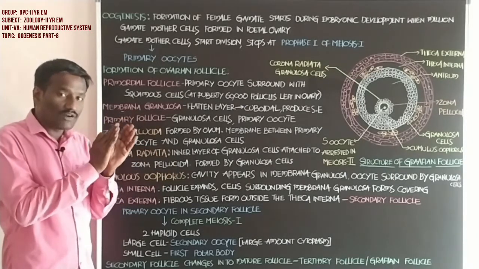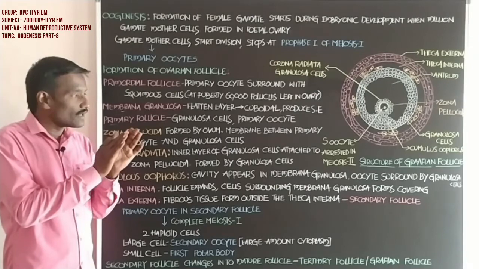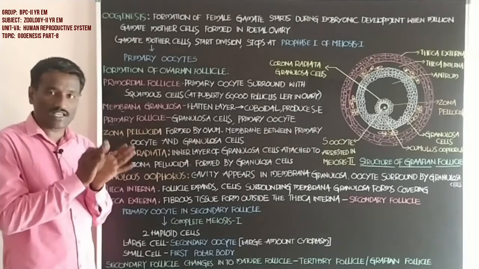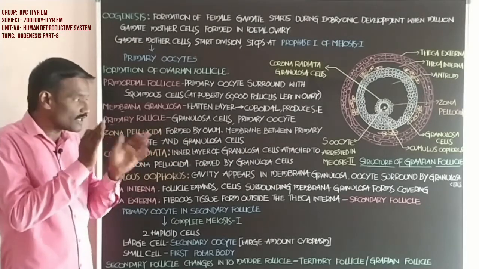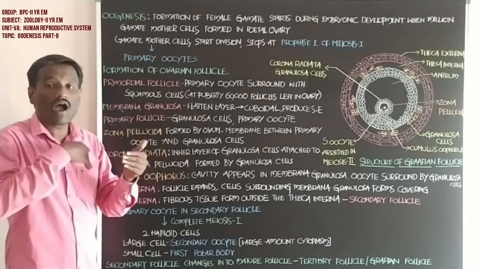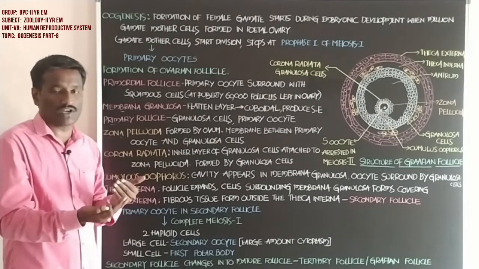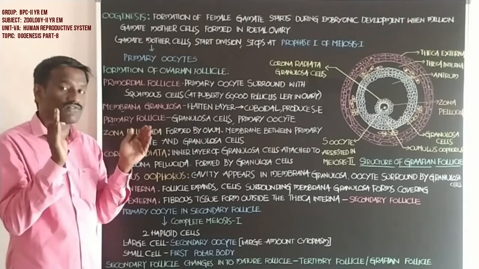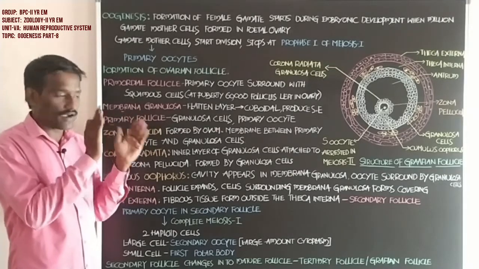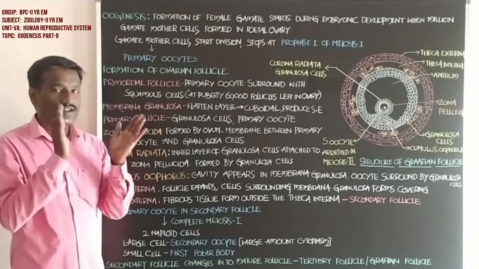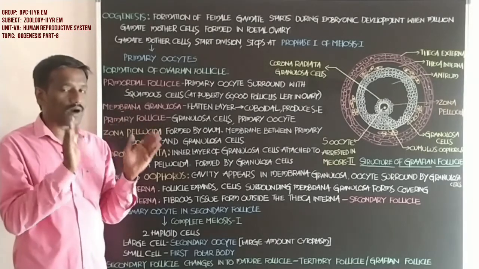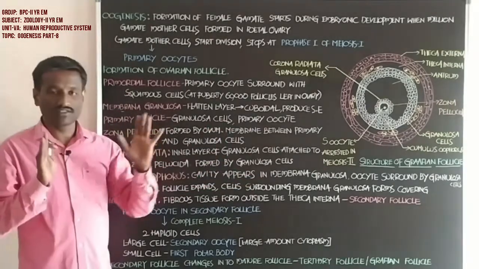Some amount of the granulosa cells are attached to the zona pellucida. That region forms the corona radiata. The corona radiata is mainly formed by granulosa cells.